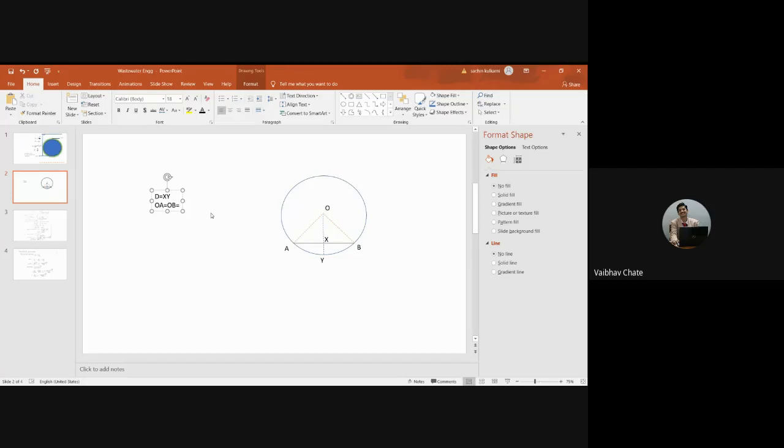This is nothing but D by 2. It is nothing but the radius. Can you see here? OA is equal to OB. It is nothing but what? The radius. Am I correct?